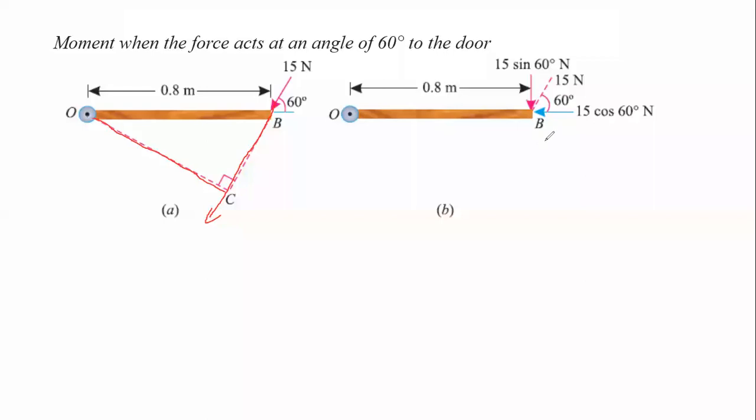Now if you observe here, this makes an angle of 60 degrees with the horizontal. It means the component adjacent to this angle is always the cos component. Therefore this value will be 15 cos 60 and the other value is 15 sin 60. And we have to find the moment at point O. Take this force and the perpendicular distance, and since it rotates clockwise, you will get the moment about point O. Similarly, due to this force, you have to take the moment about point O.